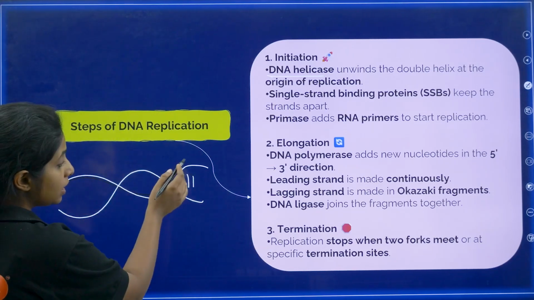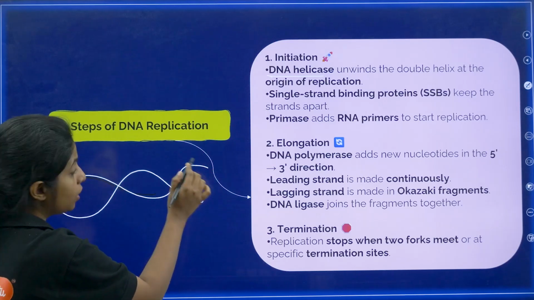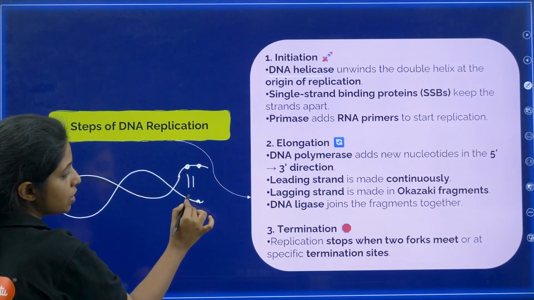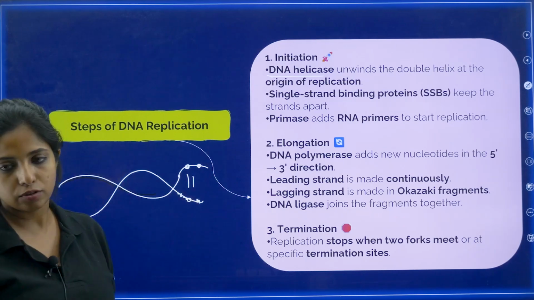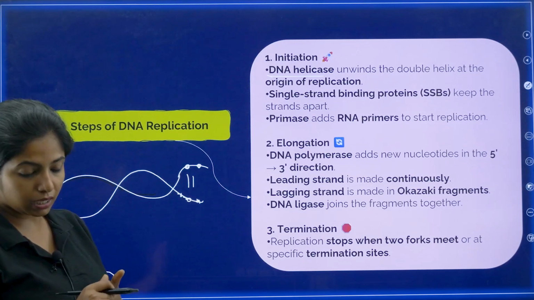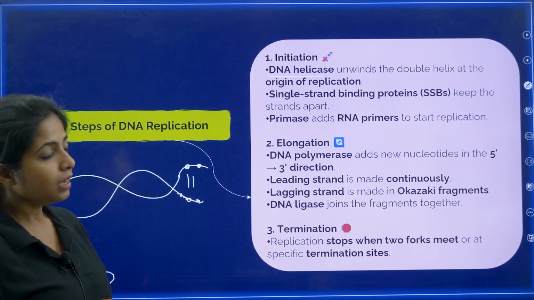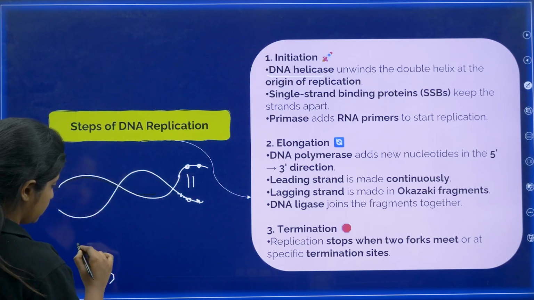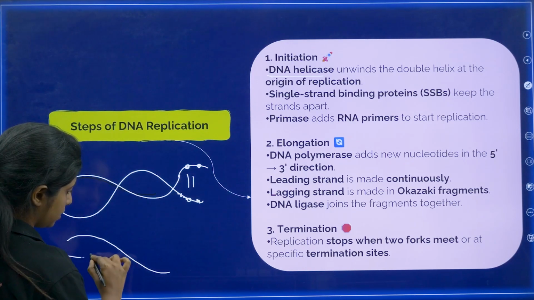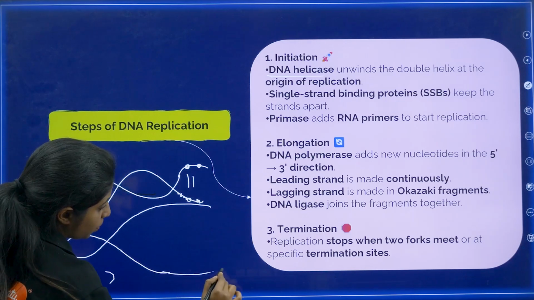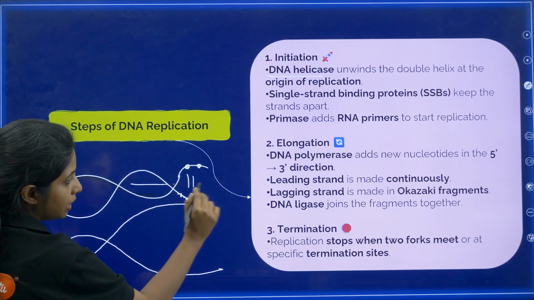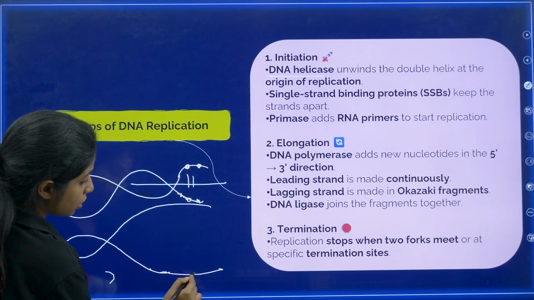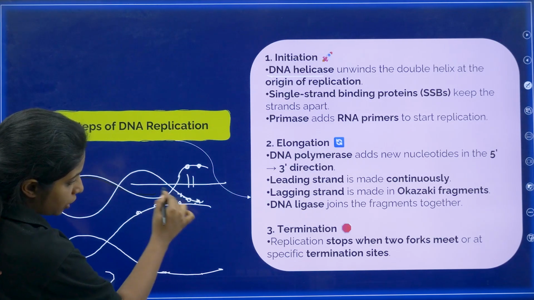Now, when the strands are separated, obviously this won't be stable. So, you need some proteins to attach, called single stranded binding proteins. These proteins come and attach here so that the strands do not rebind to each other. Suppose this was the case, and now I am opening it like this, cutting it with the help of DNA helicase. I put single stranded binding protein so that they do not attach to each other. I started from the origin of replication, my dear children.